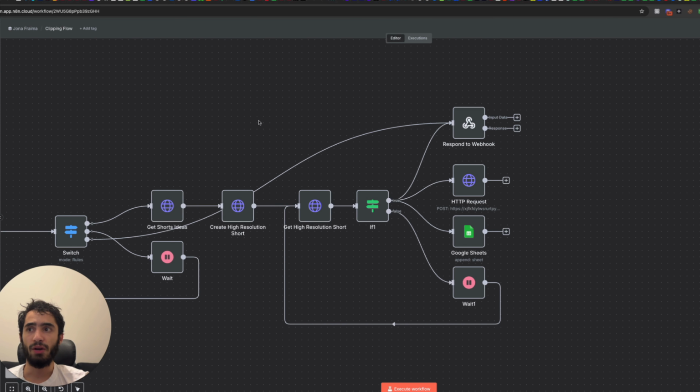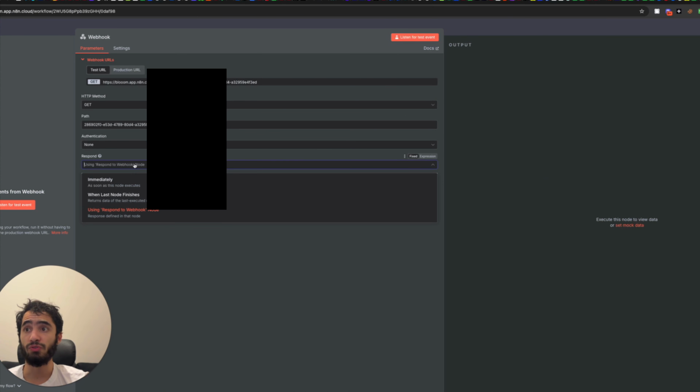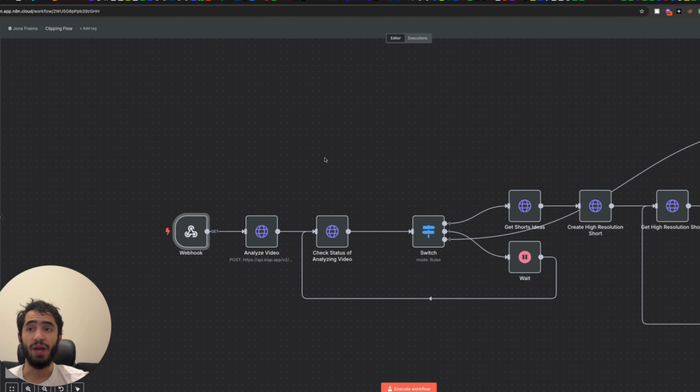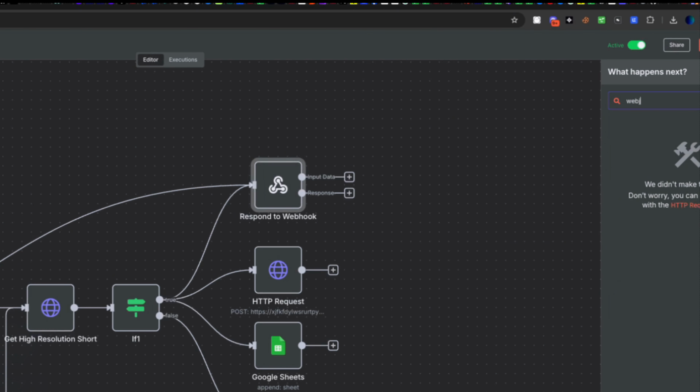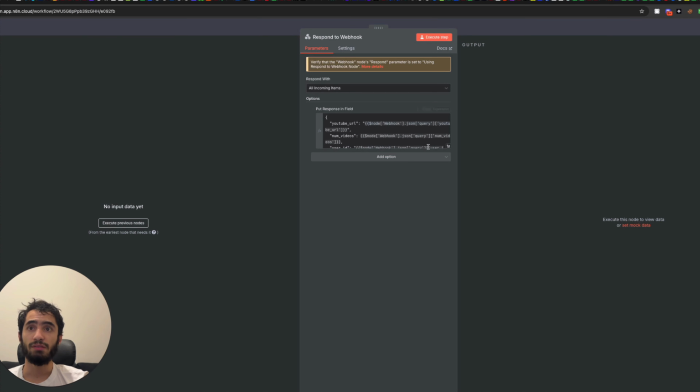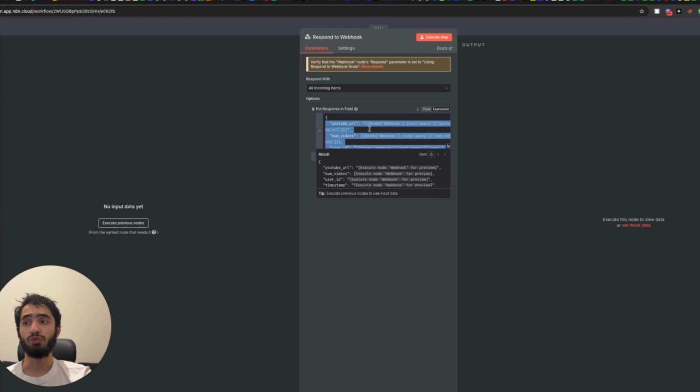So I will show you, because the parameters need to be the following. Webhook first needs to be initiated with a get and using respond to webhook node. That means that it will wait for the response from this, which is the respond to webhook node, which you can find by doing here webhook, and you can see the respond to webhook node. So when you click it, you will actually not have anything here. That's something I put in because I needed custom information to be sent.